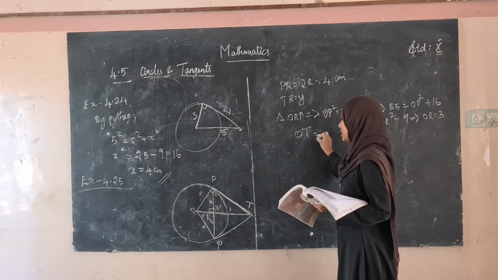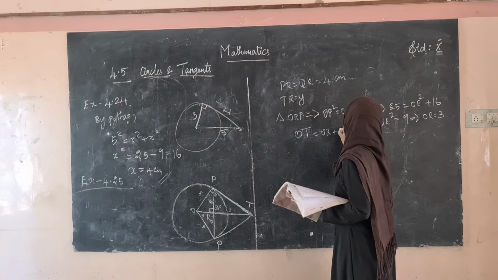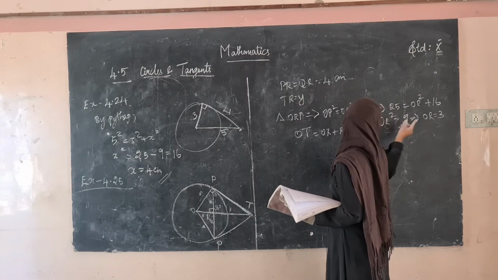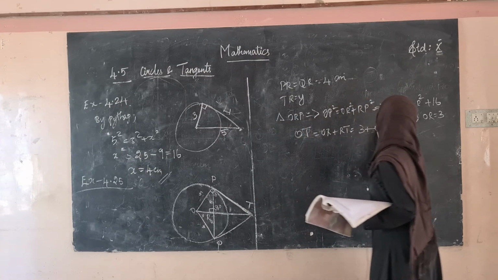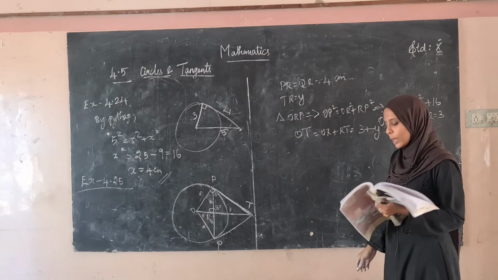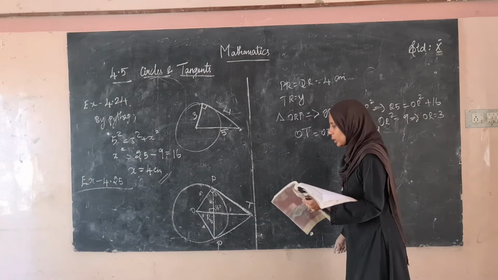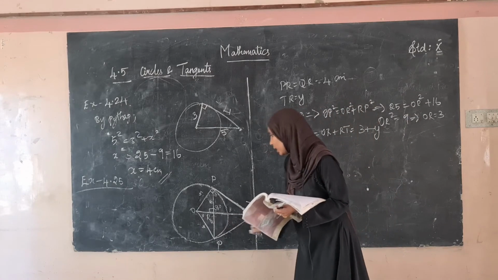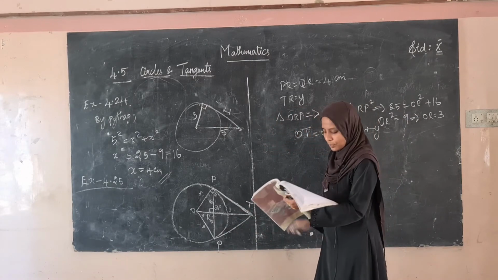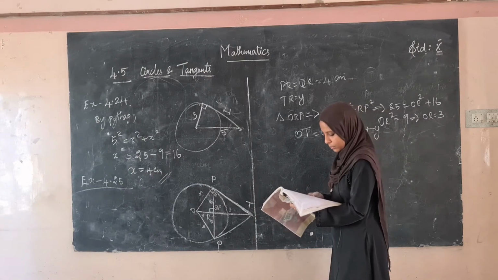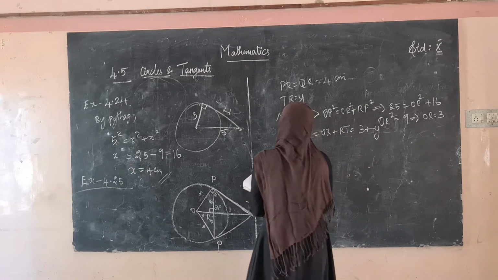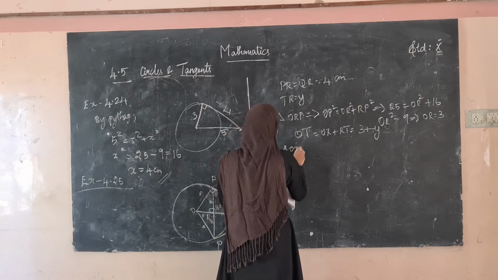OT can be written as OR plus RT. OR we found is 3, plus let us take RT as Y. So OT will be equal to 3 plus Y. So in order to find OT, next we are taking triangle OPT.